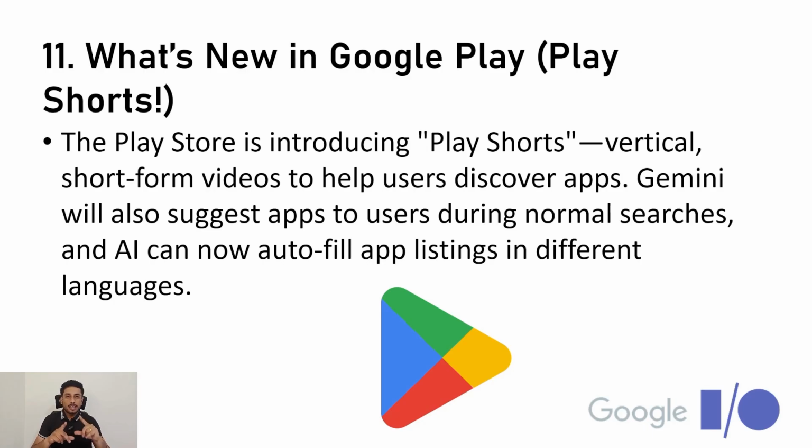So if we have a lightweight video like a simple Play Short, then users will definitely be able to check it out and decide whether to install the app or not, and see what functionality is provided by the app. So this type of thing Google is going to introduce in the Google Play Console. And Gemini will also be there to suggest apps to users during normal searches. And AI can now autofill app listings in different languages, so that if you have users from other countries speaking different languages, they will be able to see all the content in their native languages.